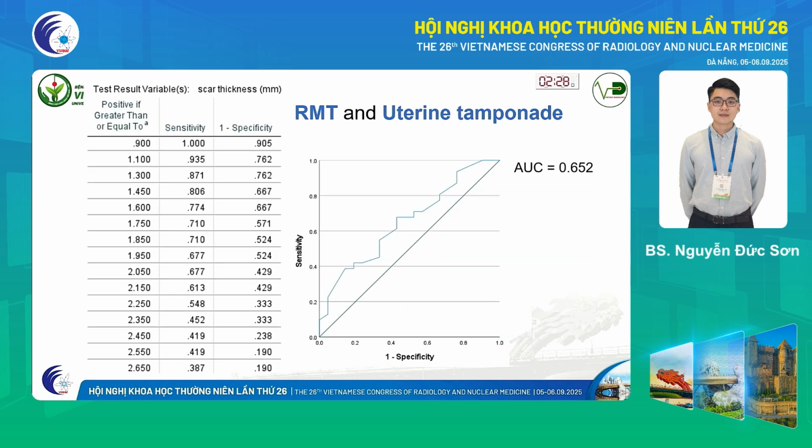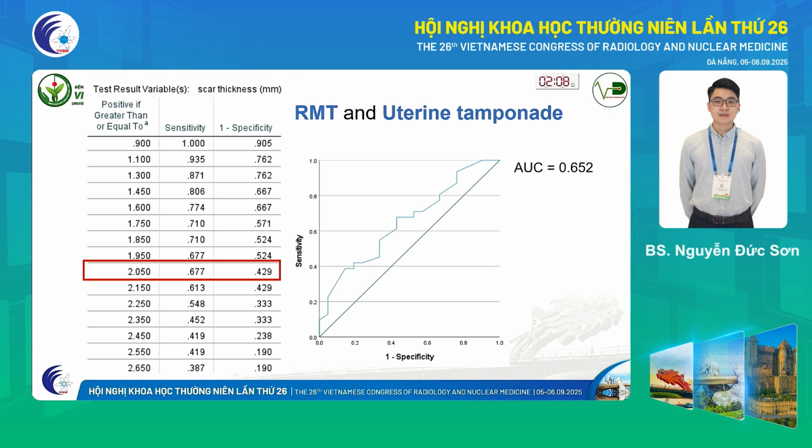So we performed a ROC curve analysis using RMT value. The area under the curve was 0.652, indicating a modest discriminative ability. Using ROC analysis, we also identified the optimal cutoff as 2.05 millimeters.